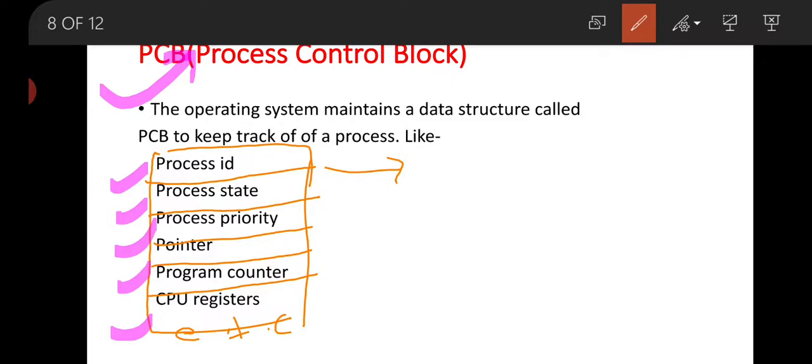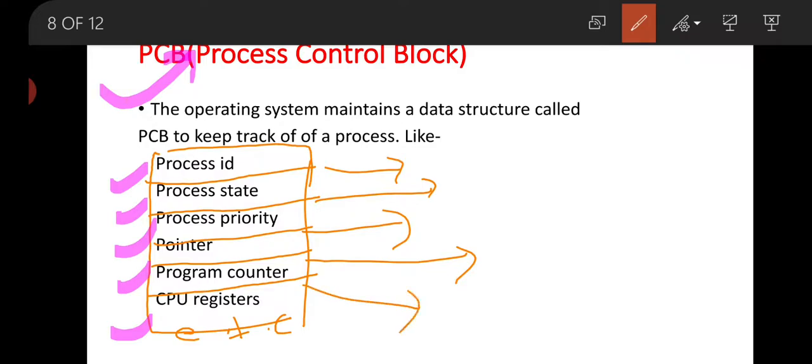And process state defines the state of the process. Is it in ready state, or in waiting state, or in running state. Now process priority defines the order of execution of the process, which process will execute after the next job. And pointer can store the location of the parent process or sub process.